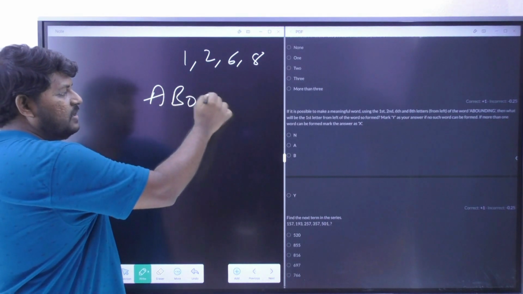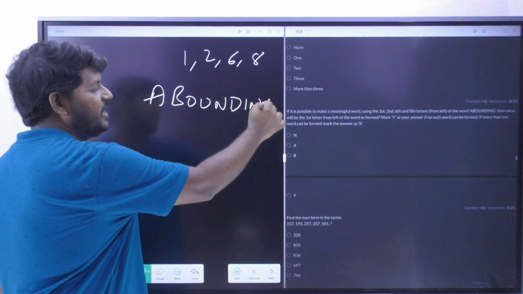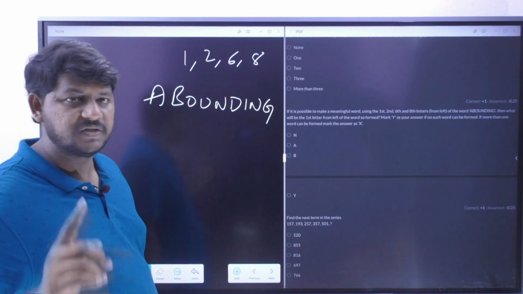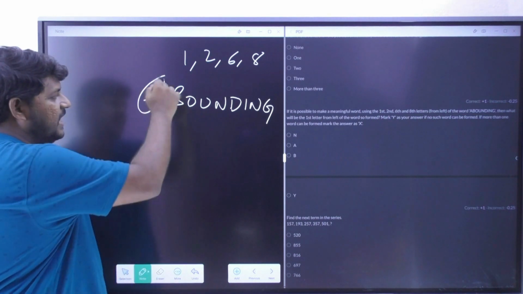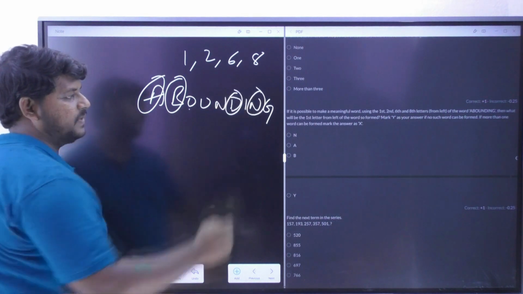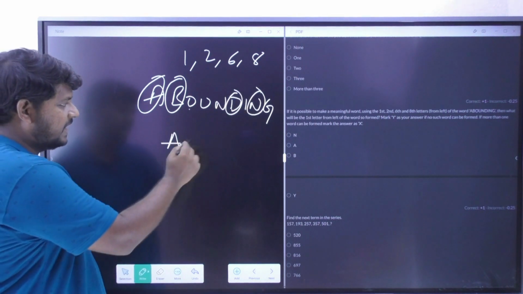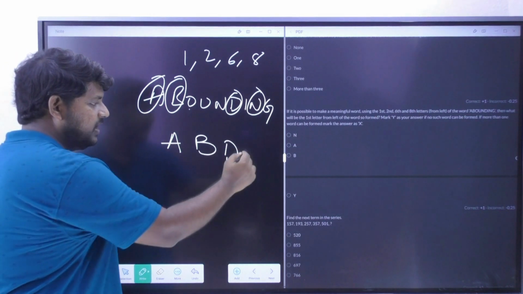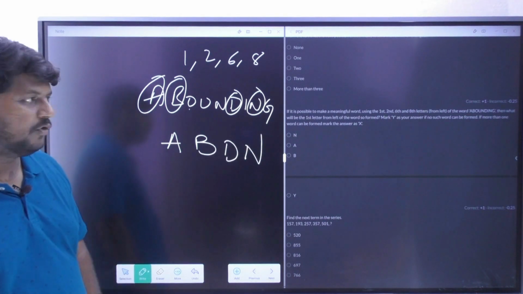Okay, now I need to consider the 1st, 2nd, 6th and 8th of these letters. So that is A, B, 6, 1, 3, 4, 5, 6, and the 8th is going to be N. So the letters we are actually supposed to consider are these 4.